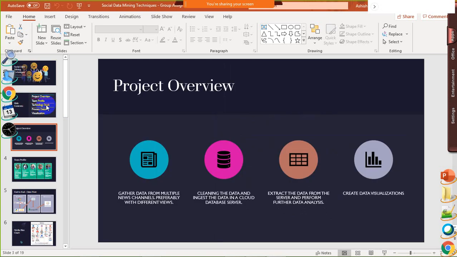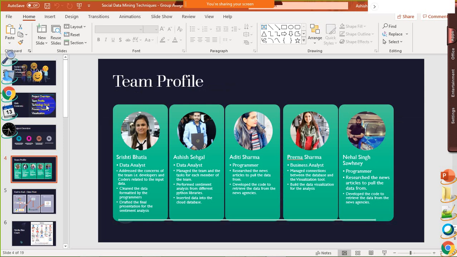So this is the overview of the project. We are gathering data from multiple news channels which have conflicting views, and we have gathered data from 8 news channels. We have further cleaned the news data and ingested the data in a cloud server, extracting the data from the server and doing the further analysis, and finally creating data visualizations on top of them.